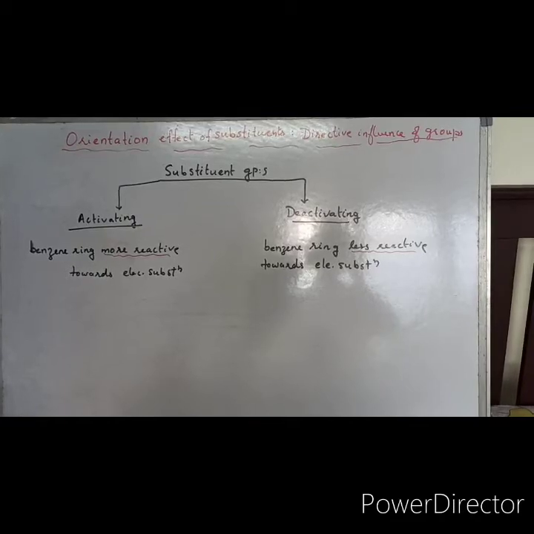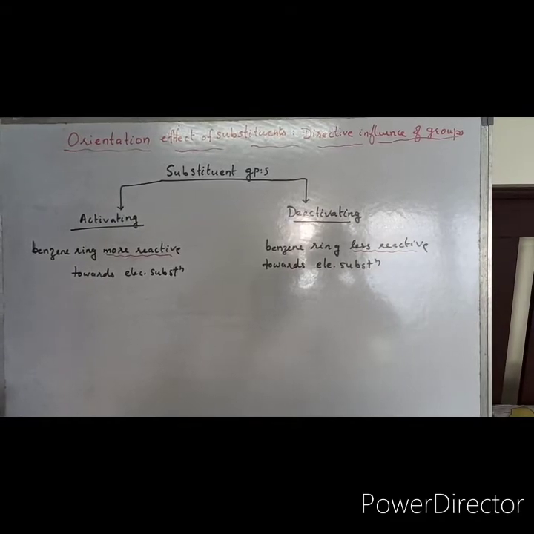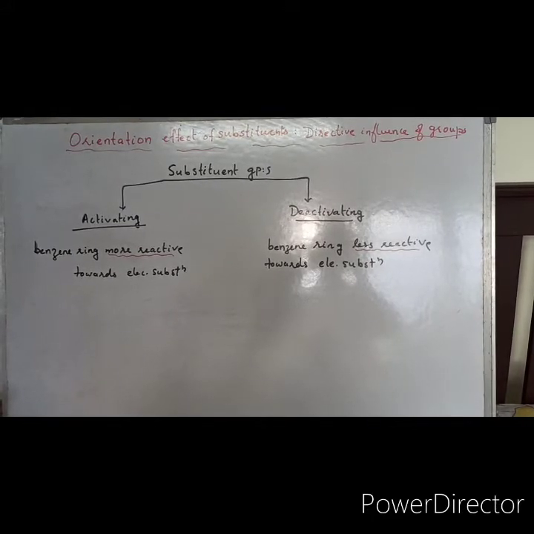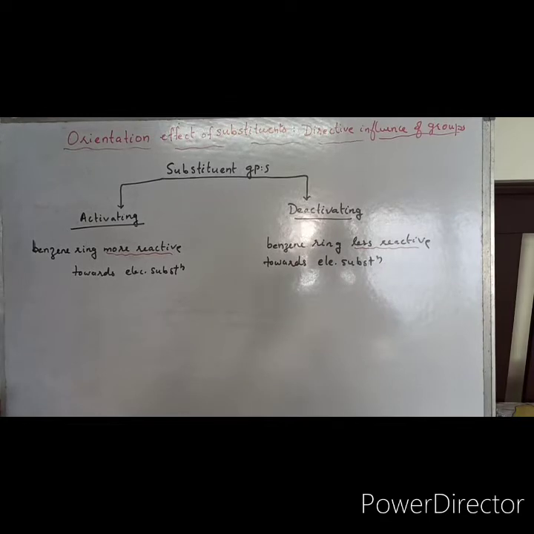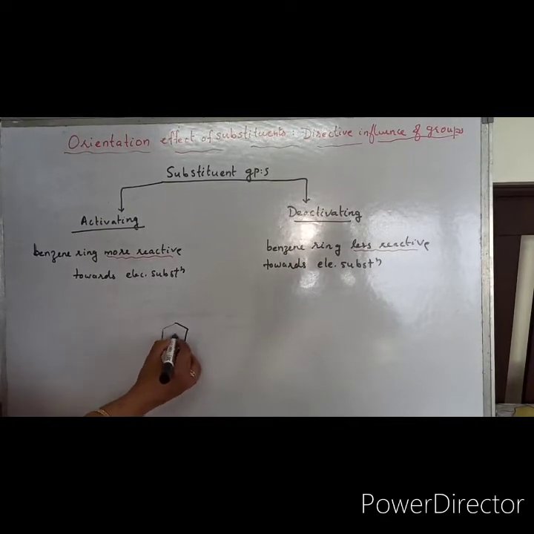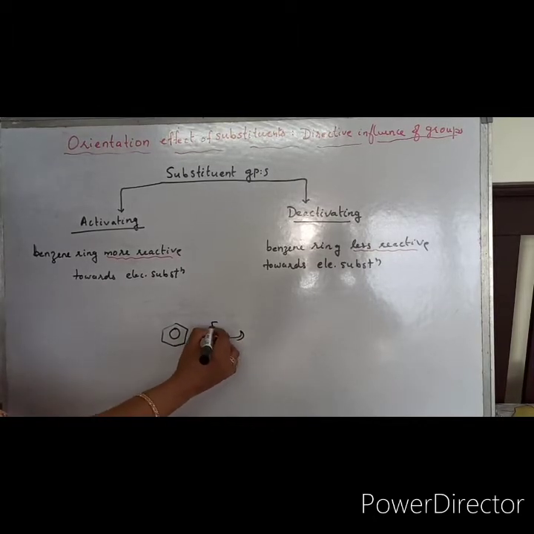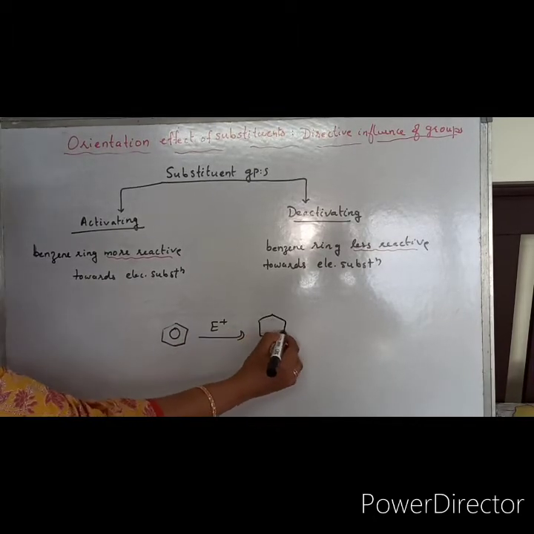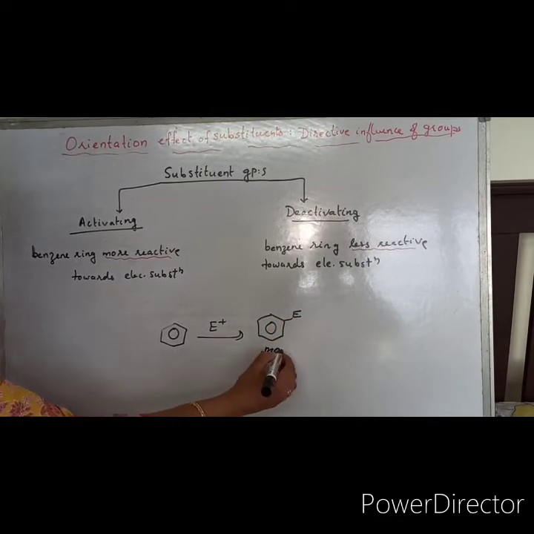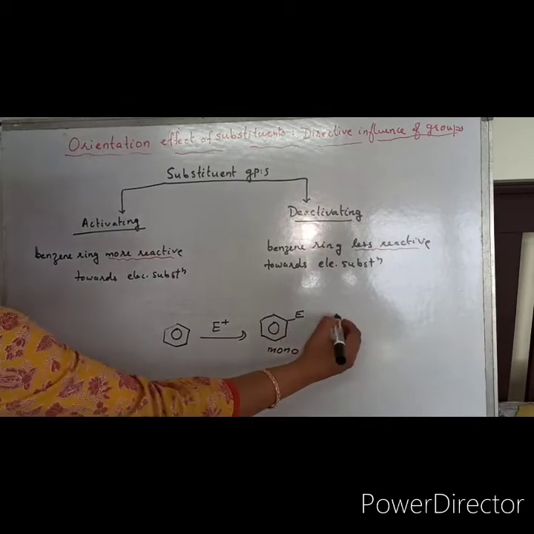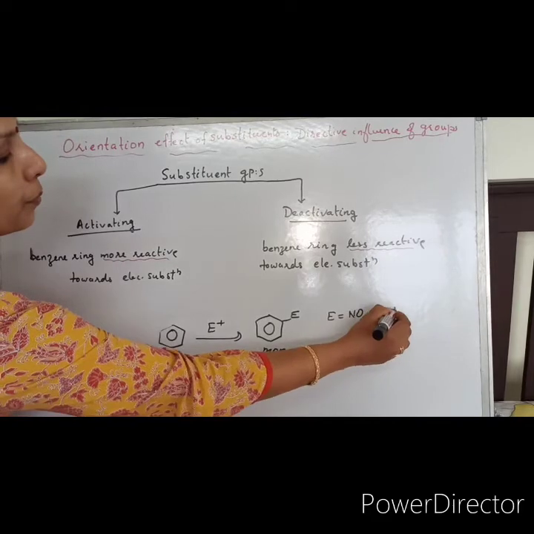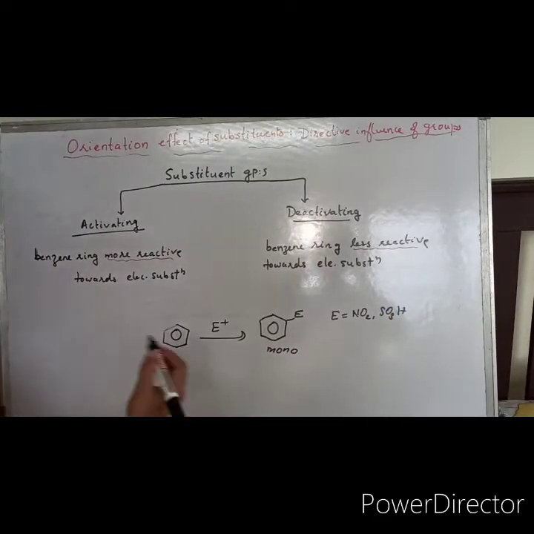In the last video we saw the electrophilic substitution reactions on the benzene ring, like Friedel-Crafts alkylation, acylation, nitration, sulfonation, halogenation, etc. So basically we performed an electrophilic substitution reaction on the benzene ring, and the electrophile got substituted over the ring. So we are getting monosubstituted derivatives. It can be a nitro group, sulfonyl group, alkyl group, acyl group, etc.